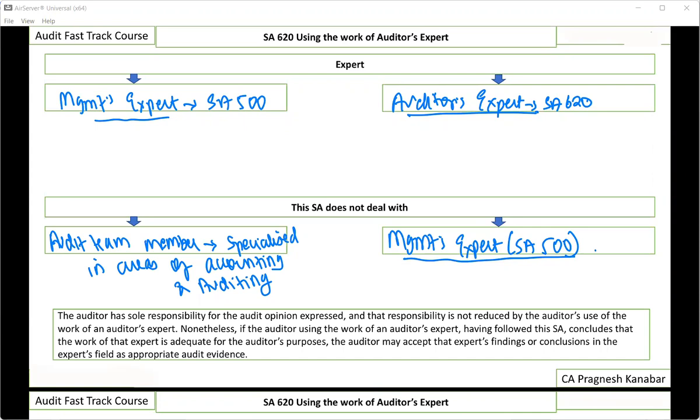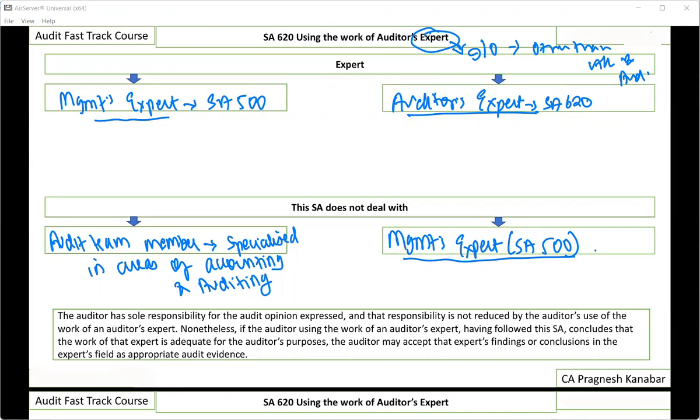Now, these are the areas where we say that we are using the work of an expert. So that is the first thing that you need to understand: when we talk about using the work of an expert, you are using the work either of an individual or an organization for a field other than accounting and auditing. Remember that thing. All right. Don't get too confused. When you're using someone's work purely for accounts and audit, that means you're taking consultancy, and we will not say that you're using the work of an expert.